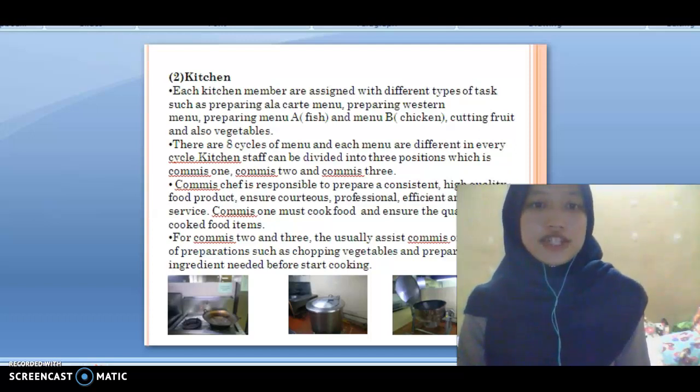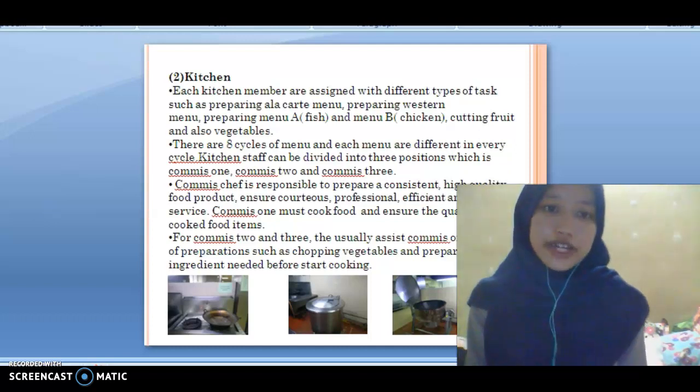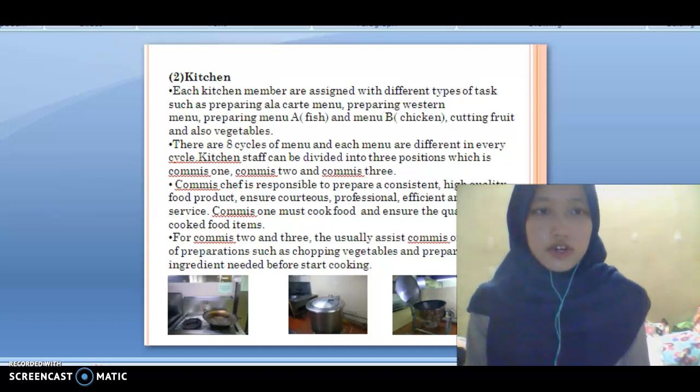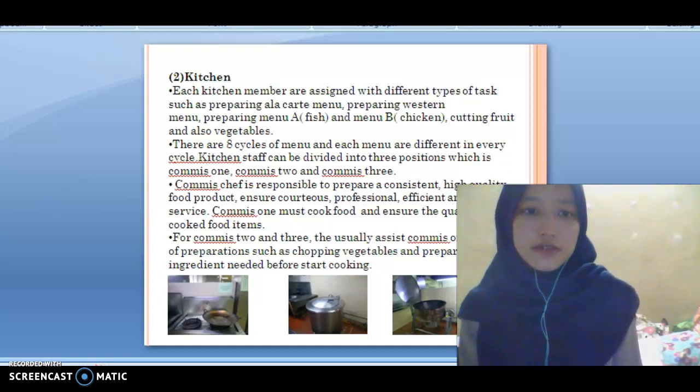The commis chef is responsible to prepare a consistent, high-quality food product, ensure professional, efficient, and flexible service. Commis 1 must cook food and ensure the quality of the cooked food item. Commis 2 and 3 usually assist Commis 1 in terms of preparation.